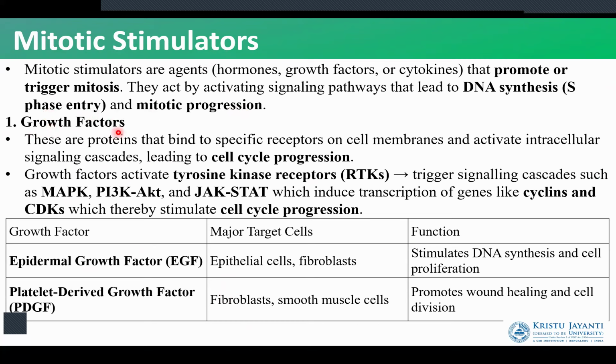to have the first one as growth factors. So, growth factors are proteins that bind to specific receptors in the cell membrane, and they're going to activate the process of cell division. They're going to help the cell progress in the cell cycle. So, in the cell cycle we have the G1, we have the S, we have the G2, then we have the M. So, for the cell to move through the cell cycle, we have the proteins which are known as the growth factors.